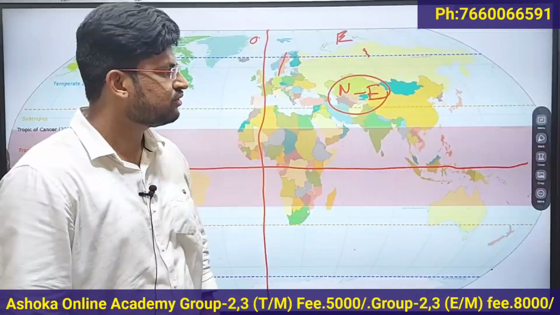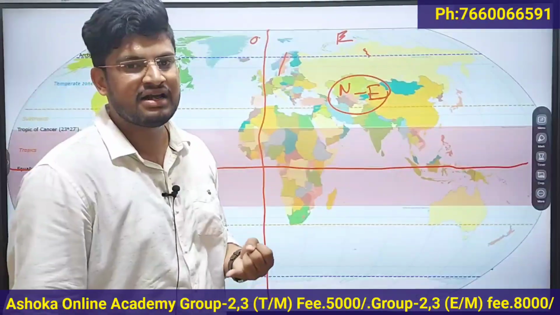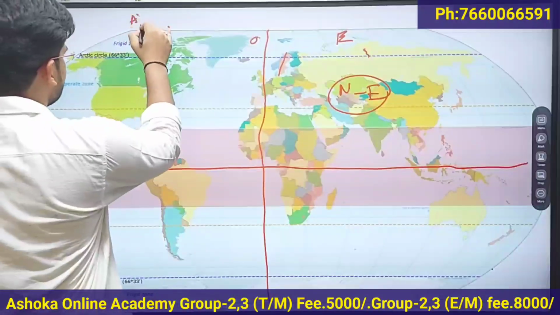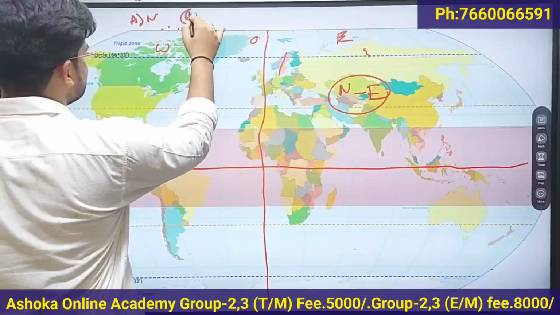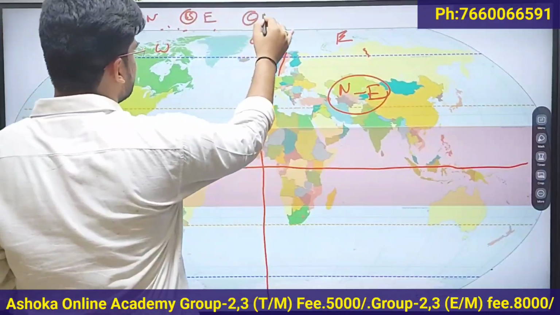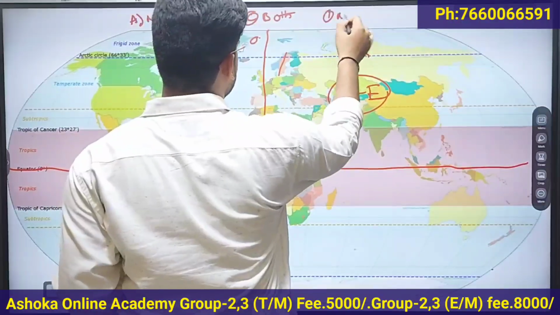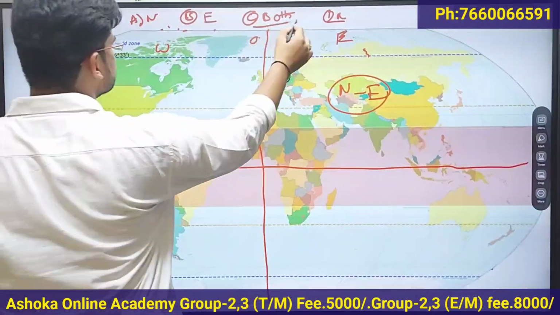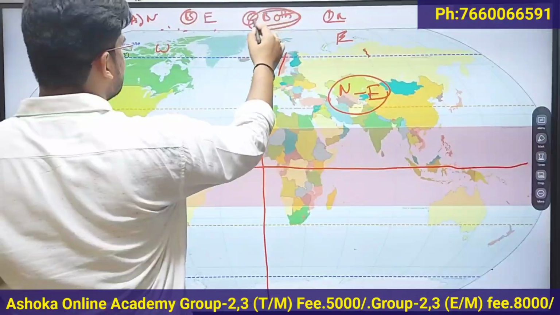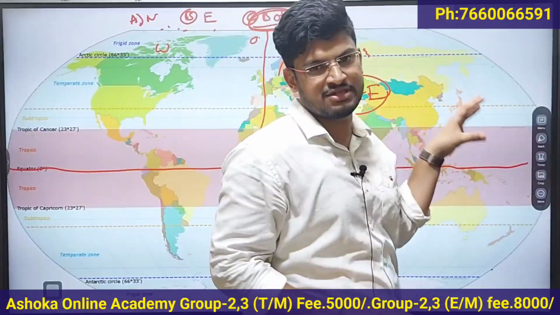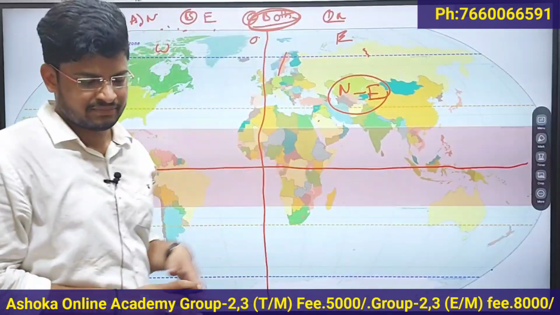If they ask you in which hemisphere India is located, with options A, north hemisphere, B, east hemisphere, C, both A and B, D, none of the above, your answer should be both, because India is located in the northeastern hemisphere. Okay, clear?